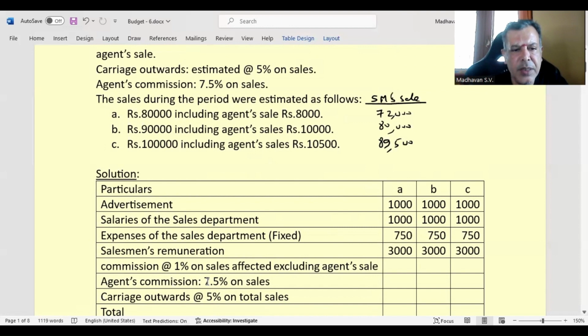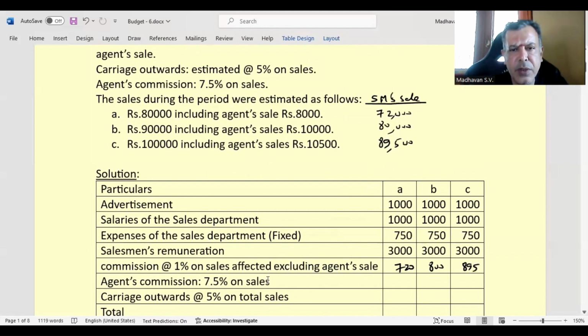Now, commission at the rate of 1% on sales affected excluding agent sale. That is 72,000's 1%, we get 720. 80,000's 1%, we get 800. 89,500's 1%, we get 895.